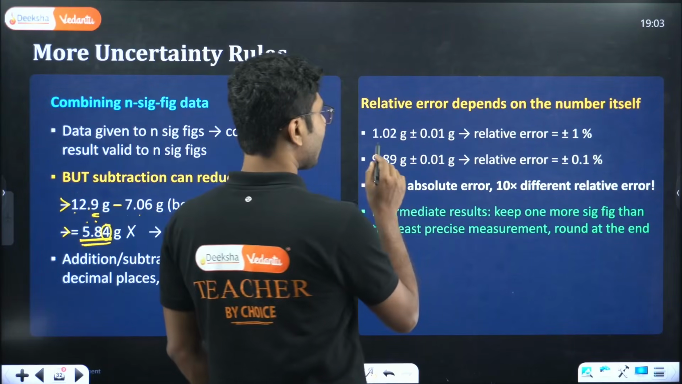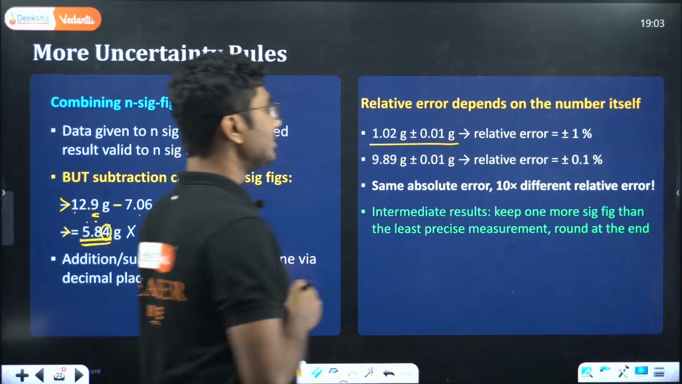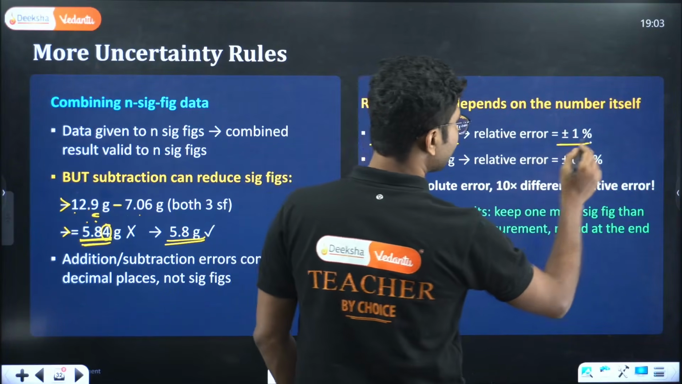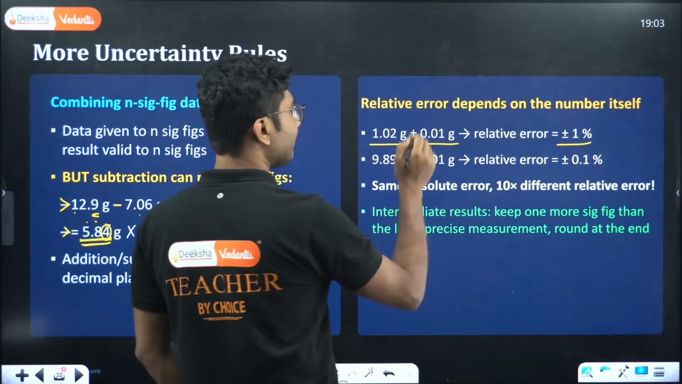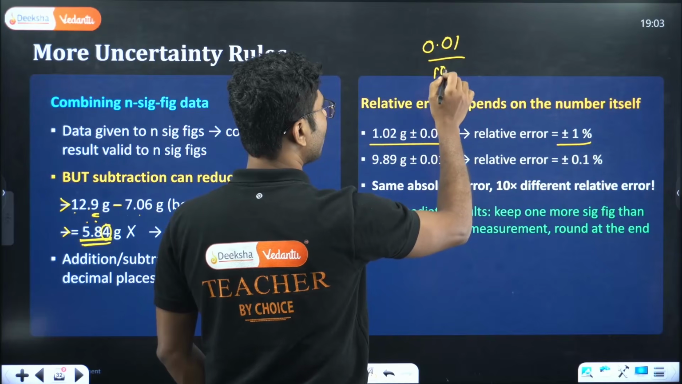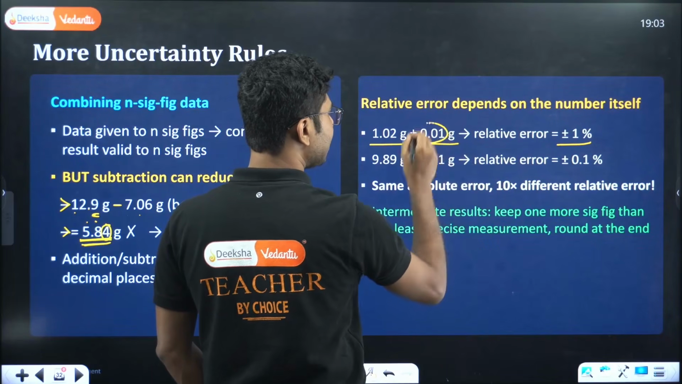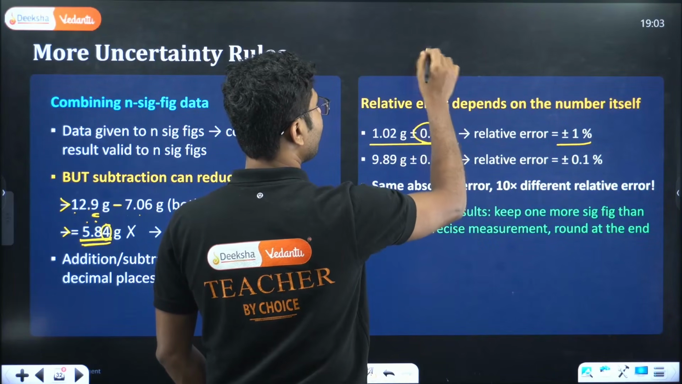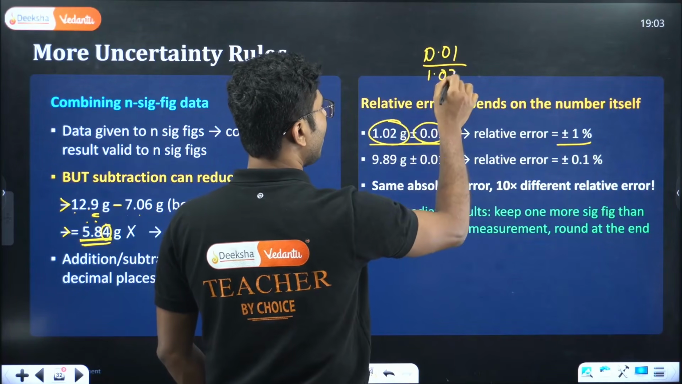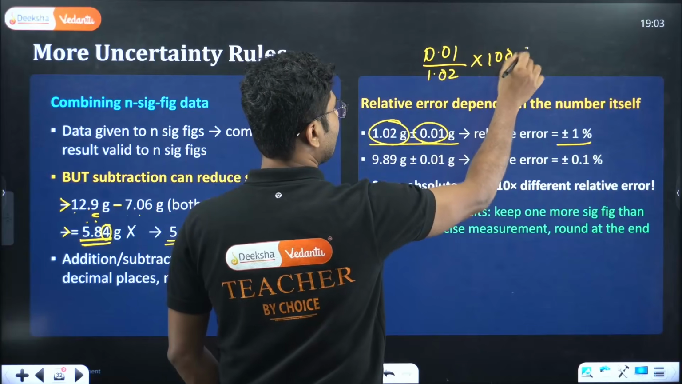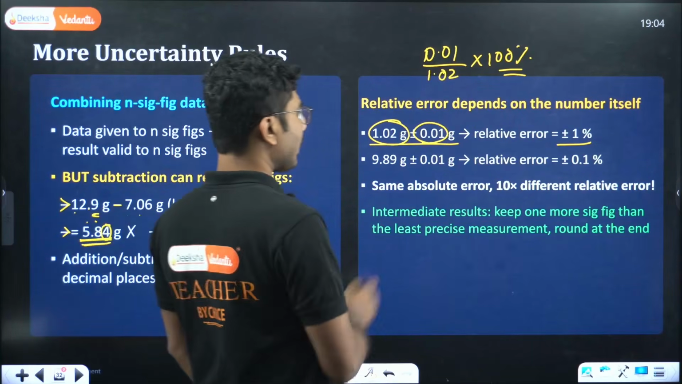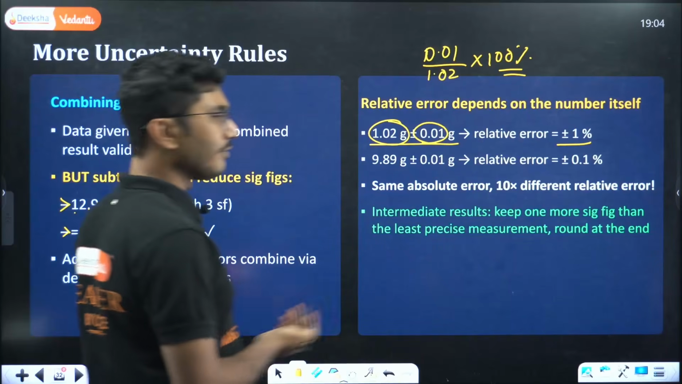Okay, so here also, 1.02 grams plus or minus 0.01 gram, the relative error is 1%. This is called relative error. Relative error means 0.01 divided by 1.02. Take this value 0.01, divide by 1.02, multiply with 100 and add a percentage. This is called relative error, the relative error percentage. So absolute error and relative error can be different.